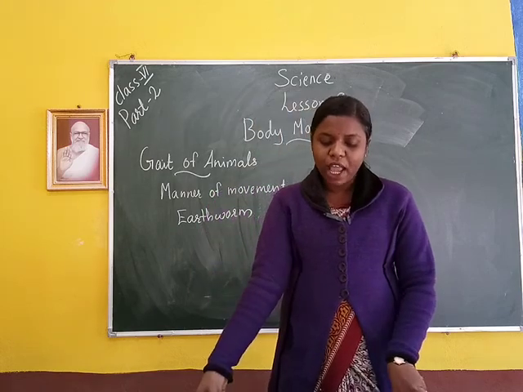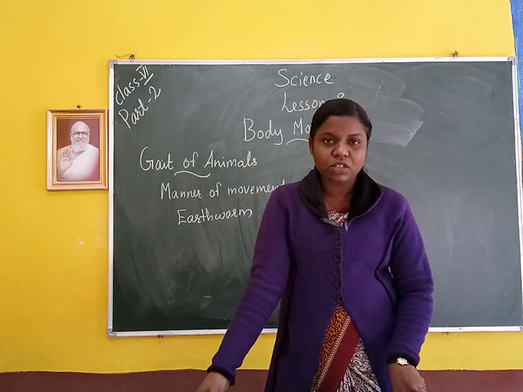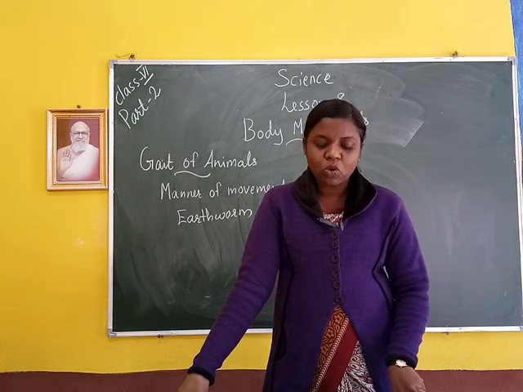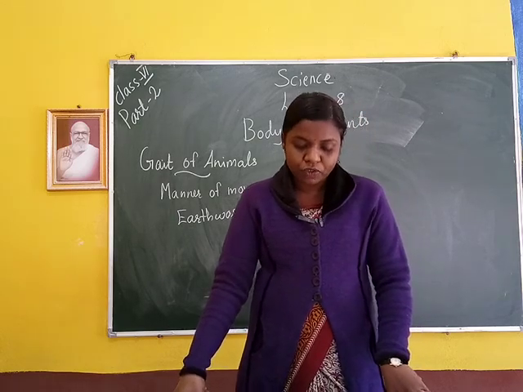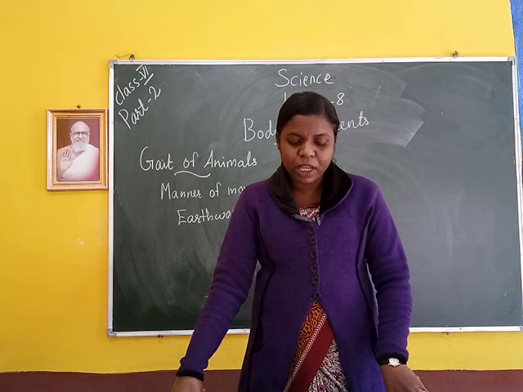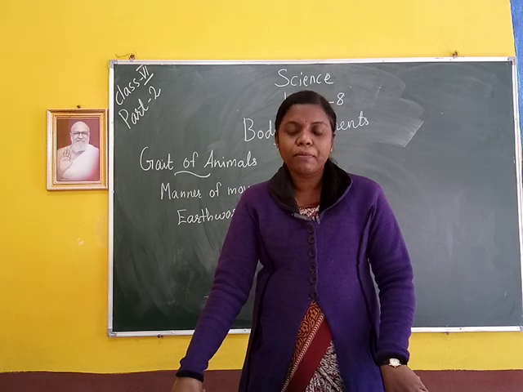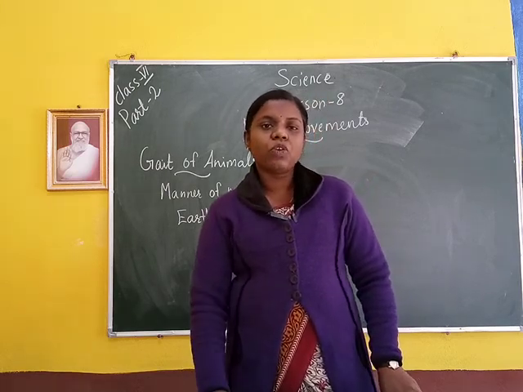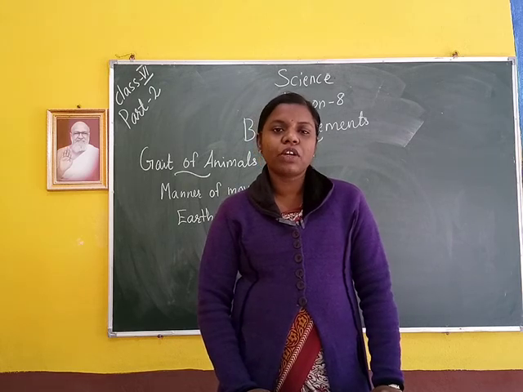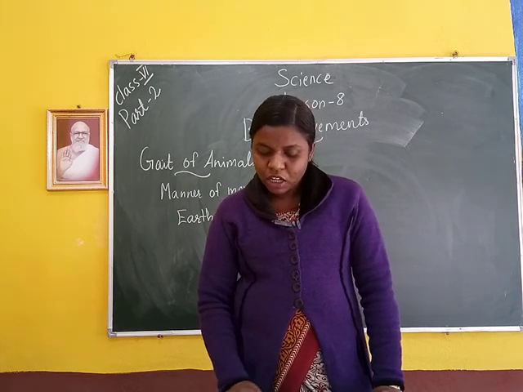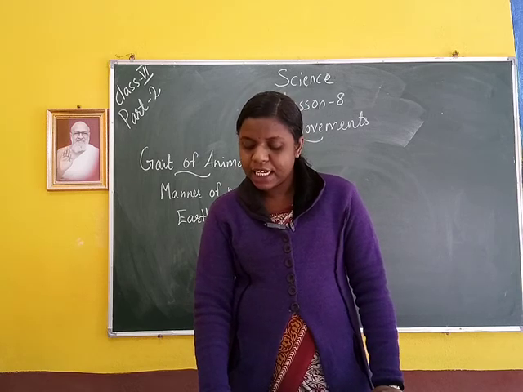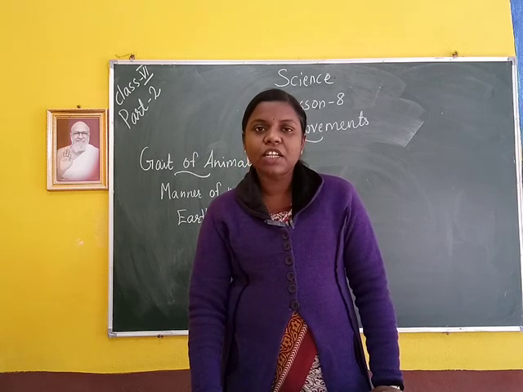The earthworm actually eats its way through the soil. The earthworm's food is soil. Its body then throws away the undigested part of the material that it eats. This activity of an earthworm makes the soil more useful for plants. That means the earthworm is called a friend of farmers. Why is the earthworm called a friend of farmers? Because the earthworm is very useful for farmers as it increases the fertility of soil.